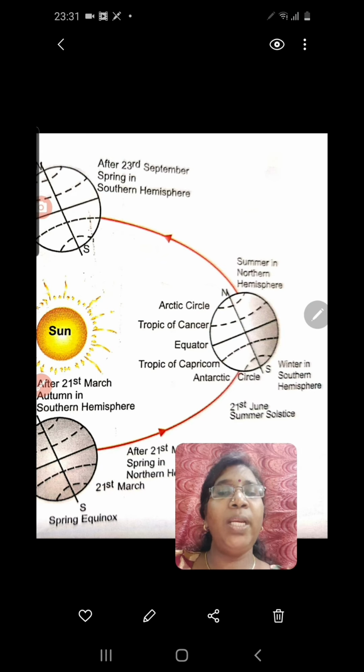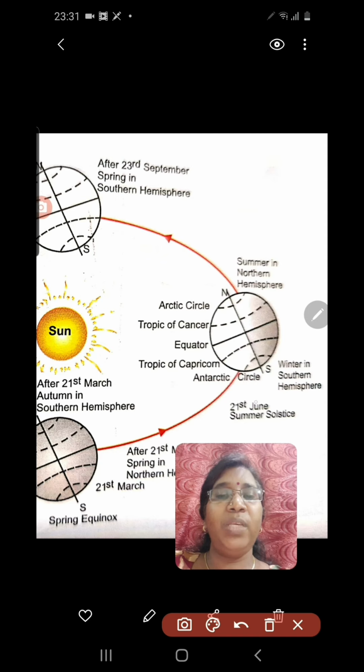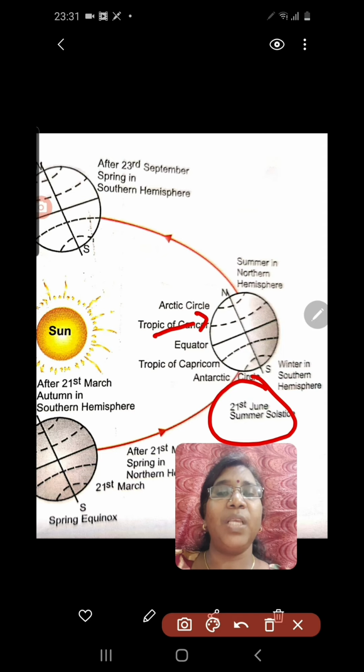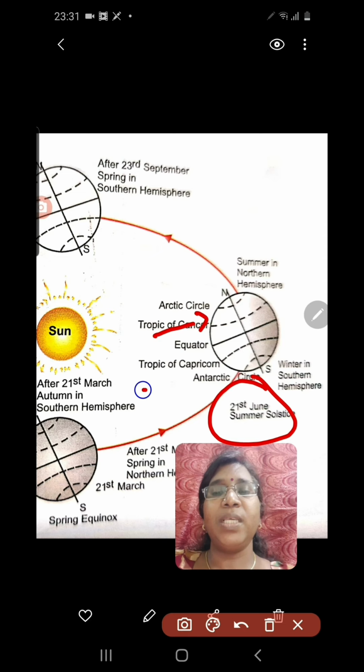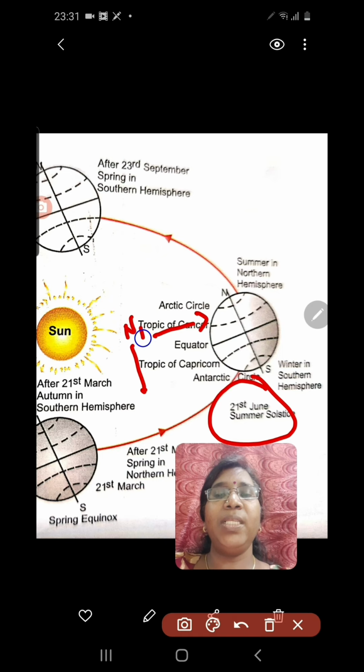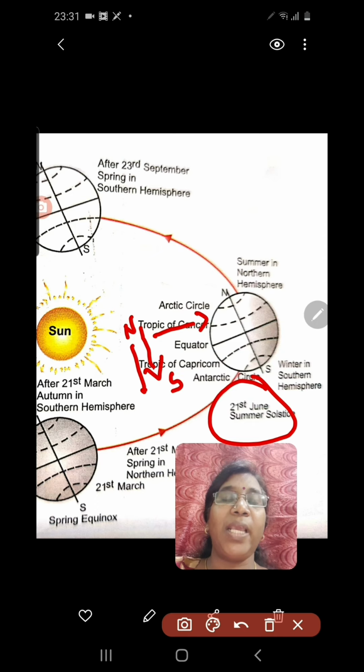But on a particular day, that is on 21st June, sun rays fall directly on the Tropic of Cancer. And why? Because the sun was moving northward. You have learned that northward and southward movement, isn't it? The sun moves northward, Uttarayan, up to the Tropic of Cancer. Again what happens? It returns and starts moving towards the Tropic of Capricorn. Understood? So this is the southward movement, Dakshinayan, Uttarayan and Dakshinayan.